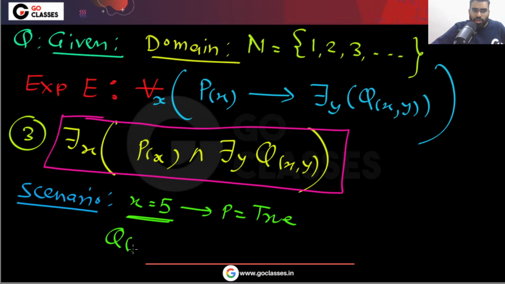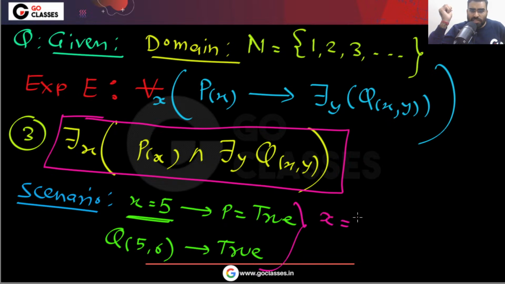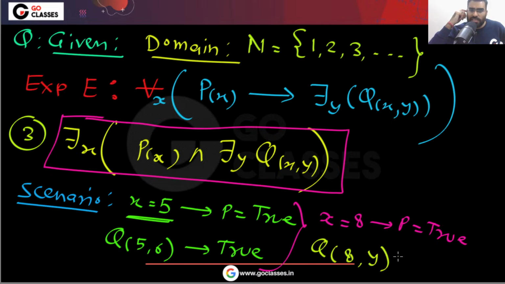And let me assume that Q(5,6) is also true. Let me assume this scenario. But you also consider that, let's assume 4x equal to 9 or 4x equal to 10, let's assume P is true. And let's assume this is never true: Q(8, y), that is, Q(8, anything), is never true.